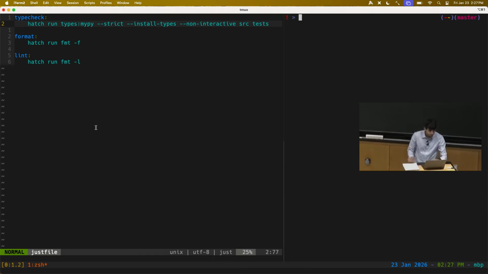Cool. So any questions about command runners, or about continuous integration and continuous deployment, or code quality more broadly? All right, cool. So that's all I had to say about code quality. If people have to leave, feel free to go, but I'm going to take another 10 minutes to talk about